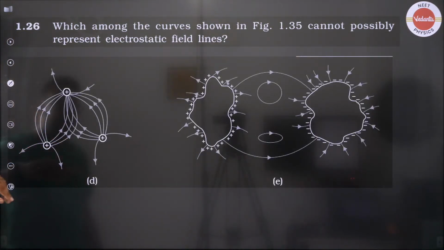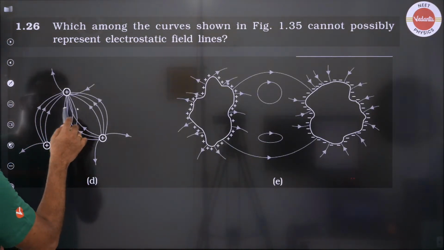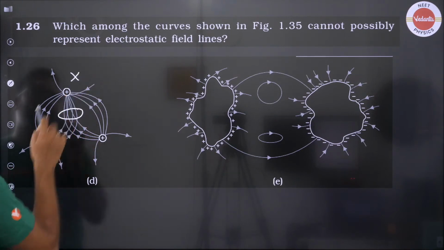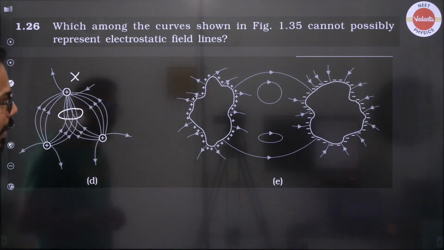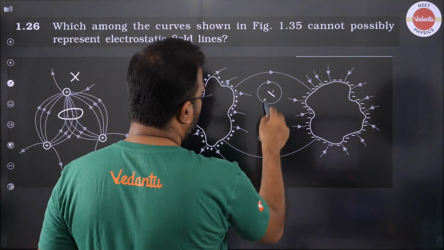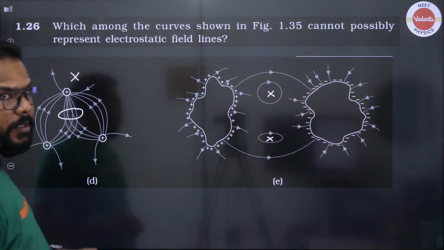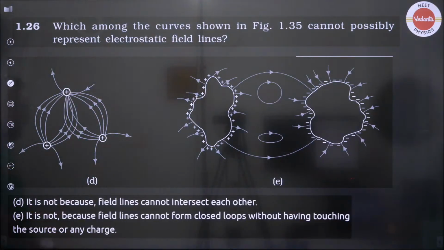Now this one, if we talk about, they are intersecting with each other, they do not intersect with each other, okay, the field lines, and you see that the loops are being formed. Electric field lines don't form the loop, so these two are also not the correct representation of electric field.